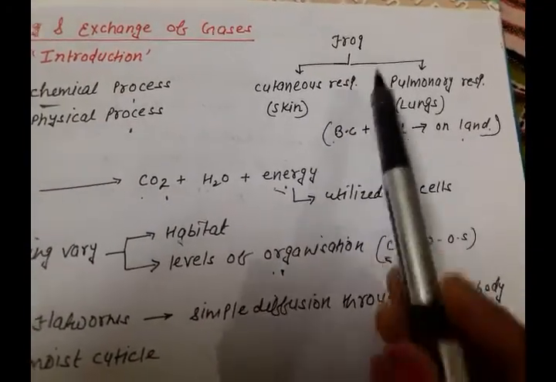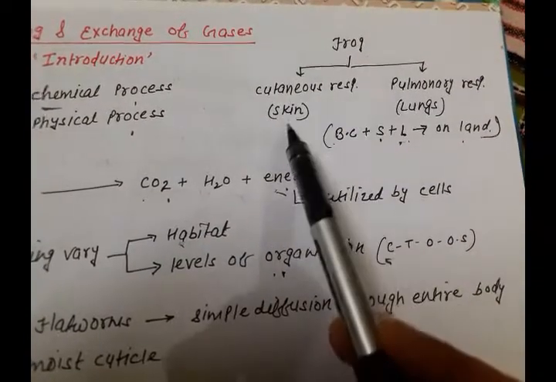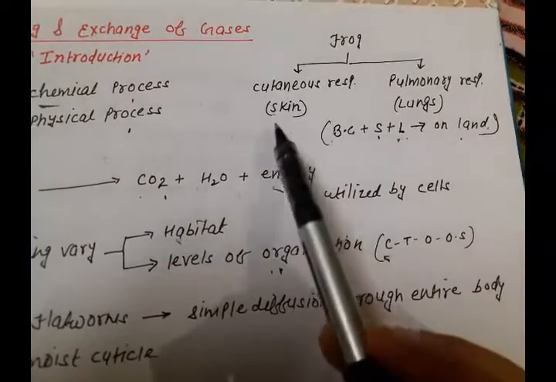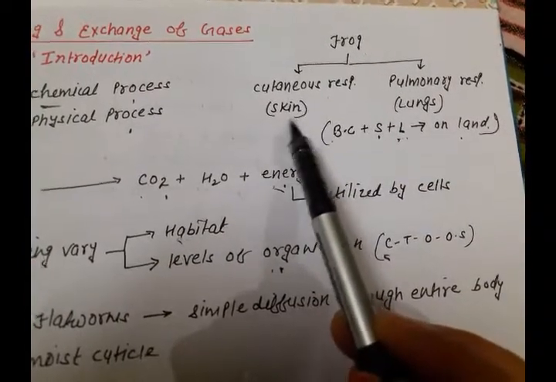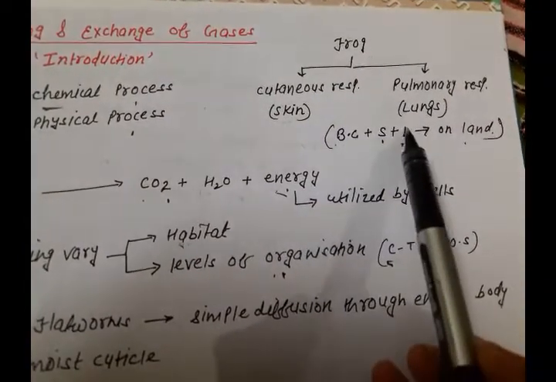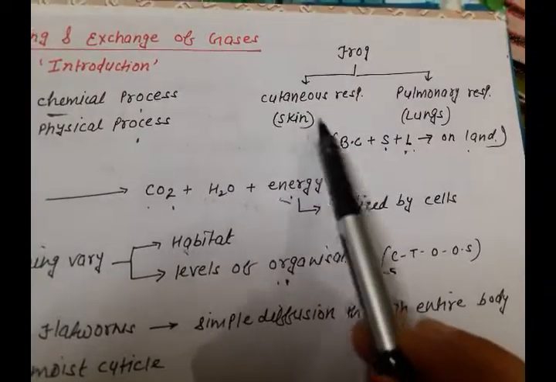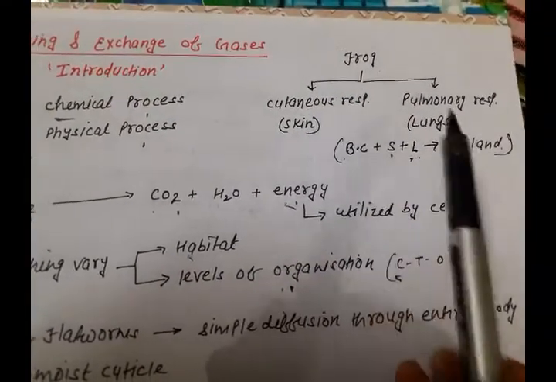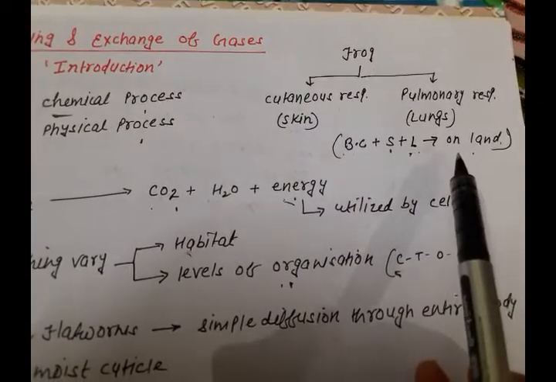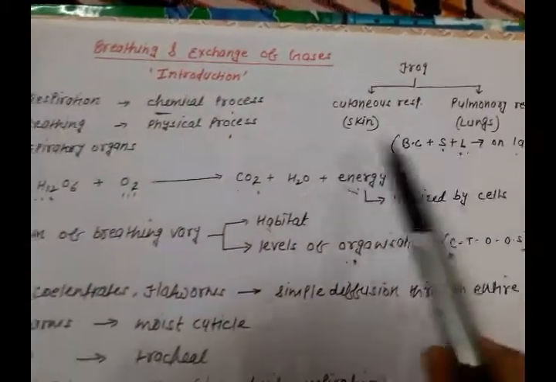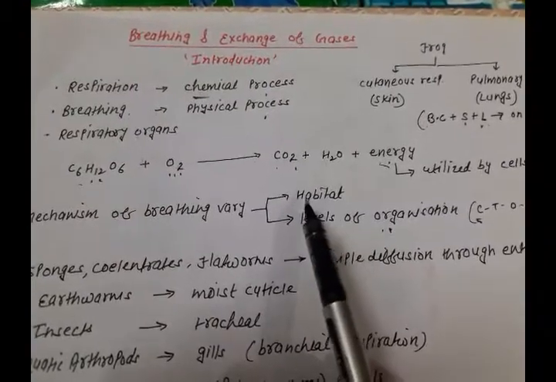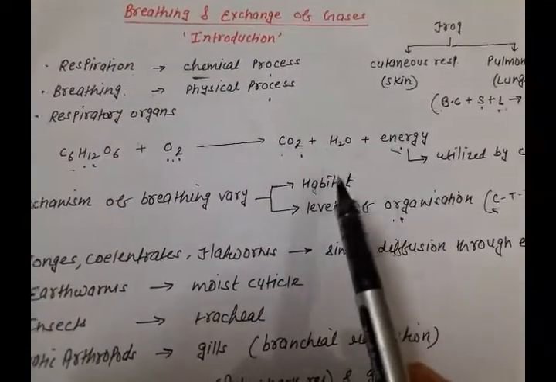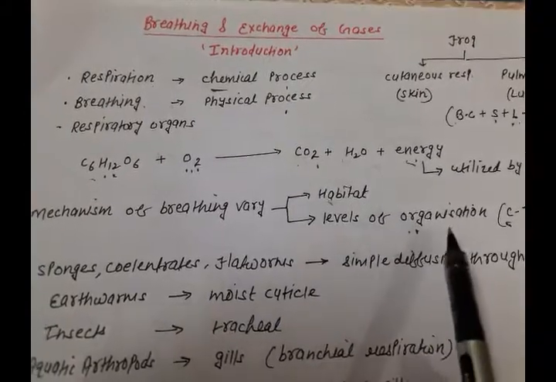That means if they are in water, they will use skin only, but if they are on the land, then they can use skin as well as buccal cavity or the lungs. Skin is common for water as well as for the land. So this was all about the introduction of the chapter. In the next videos, we will study about human respiratory system.